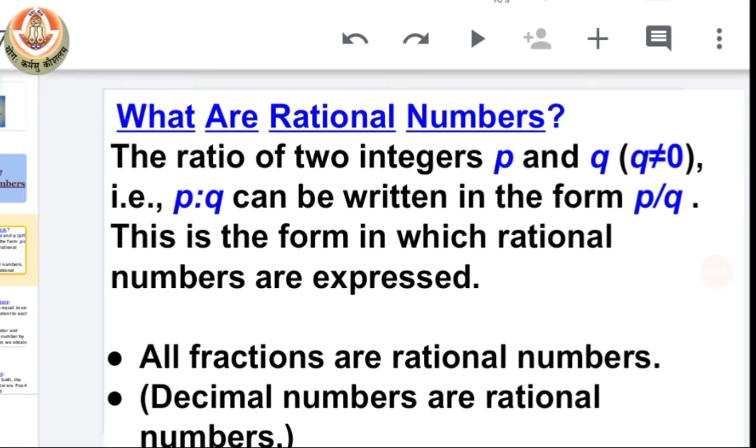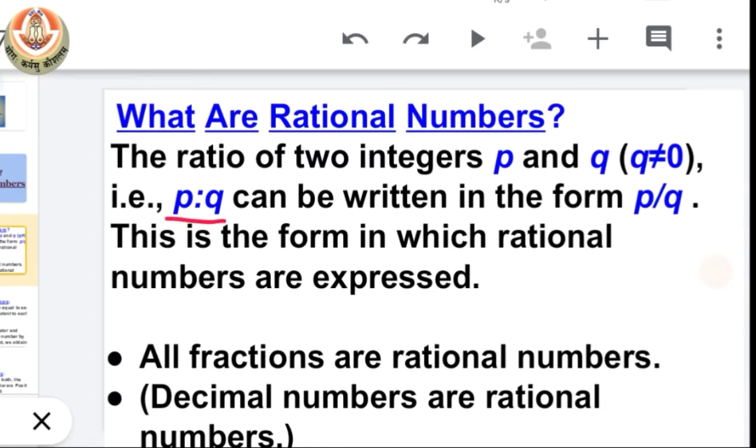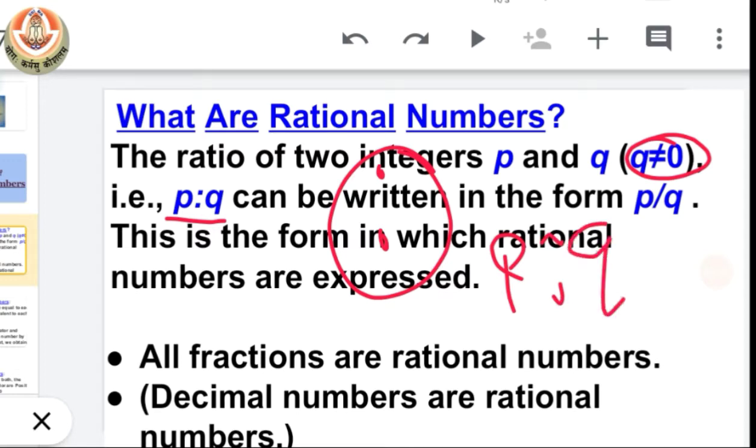We all know that the ratio of two integers could be written as p ratio q, written p:q, where q is not equal to 0. Now we can write p ratio q in the form p upon q, right?